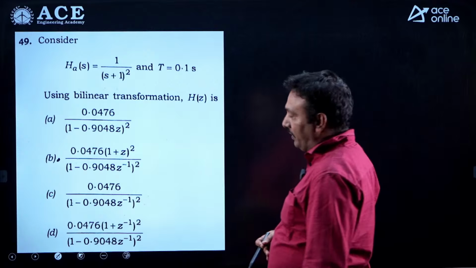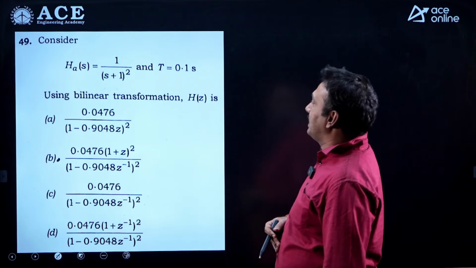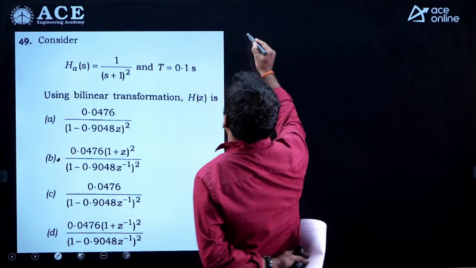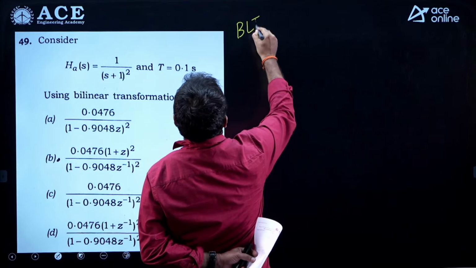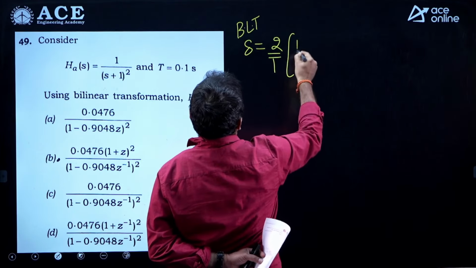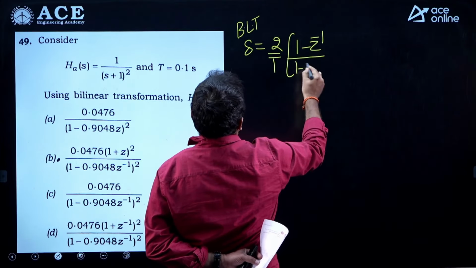One good question from filters. Transfer function is given, sampling period is given, using bilinear transformation. How to get the digital transfer function? Bilinear means, what is the replacement we are making? S equals 2 by T into (1 minus z inverse) by (1 plus z inverse).